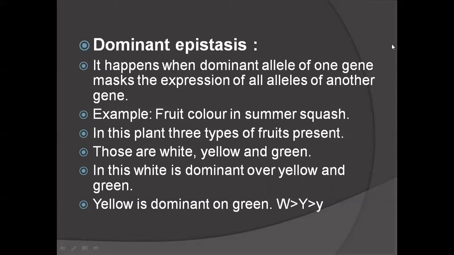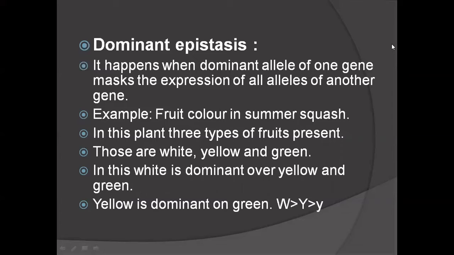Among these three, white is dominant over yellow and green, and yellow is dominant over green.